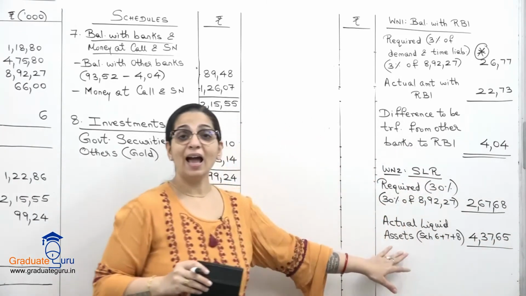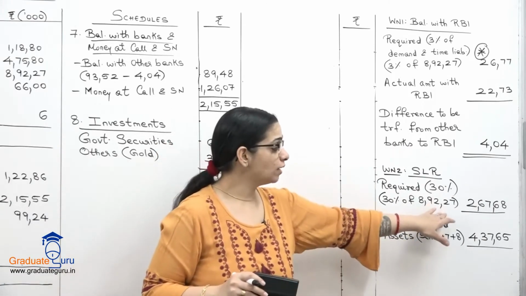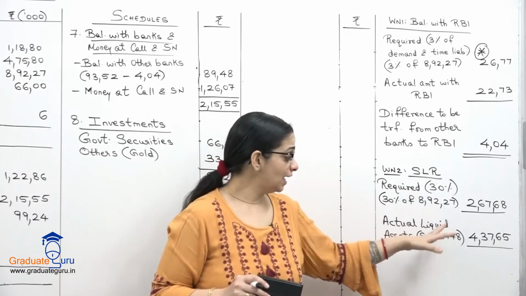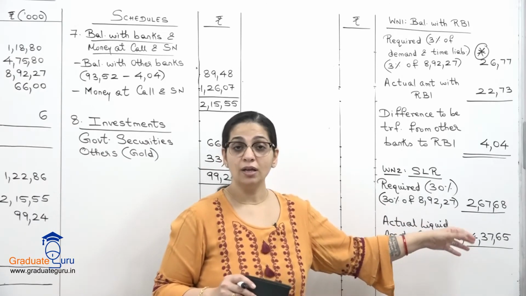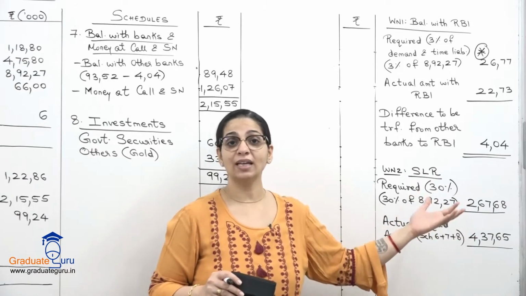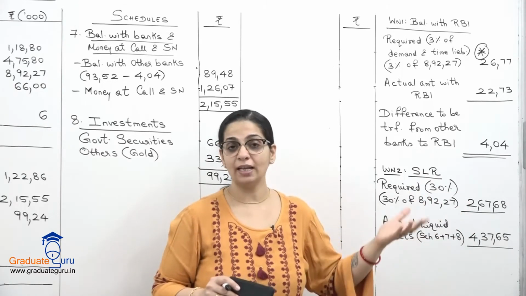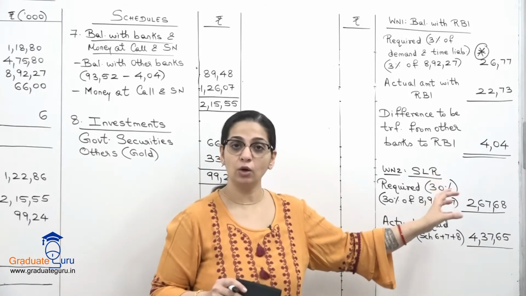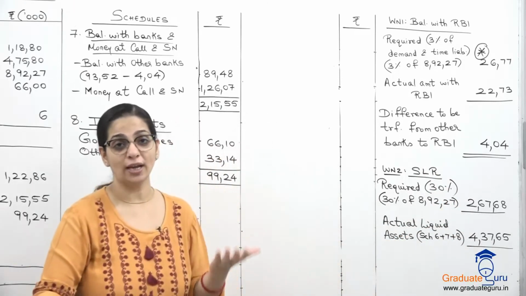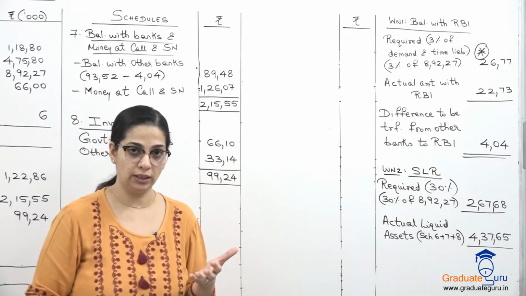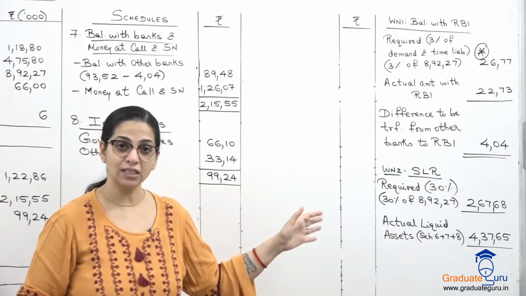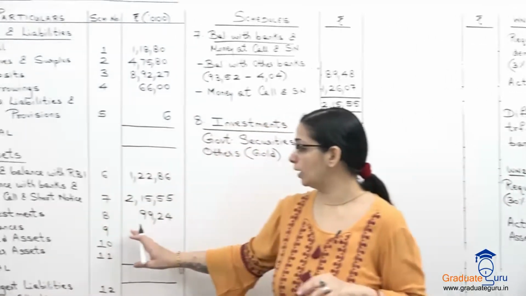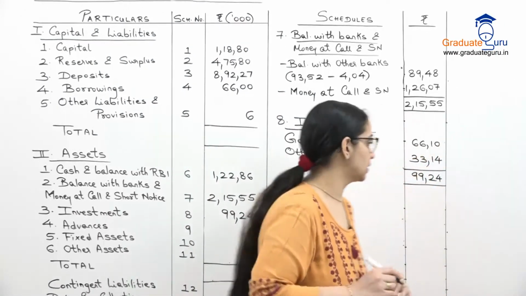So यहाँ पर our actual liquid assets are more than what is required. So हमें यहाँ पर कोई adjustment नहीं करना है. In case we did not have enough, then we would have to create some more cash with RBI by maybe selling the investments or something. पर यहाँ पर we already have enough of our liquid assets. So this was just to check कि जो हमें SLR दिया है of 30%, are we falling within that category or not? Okay.